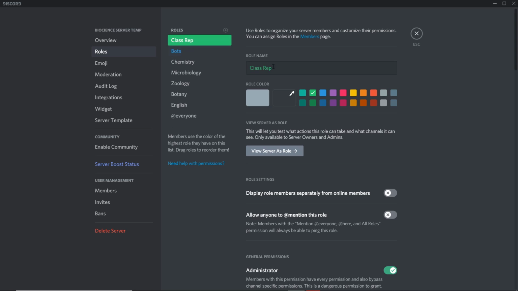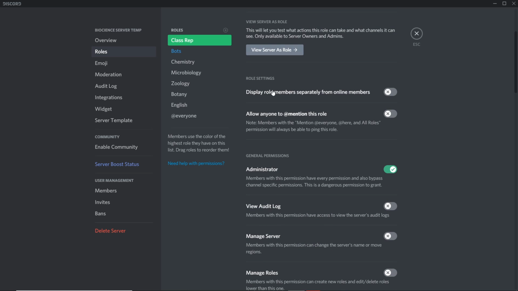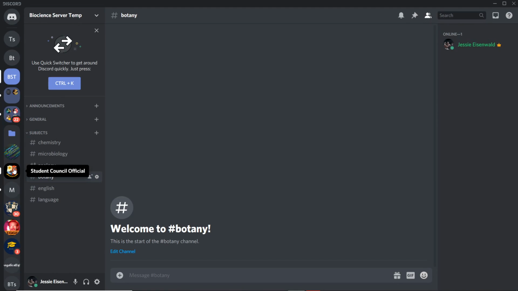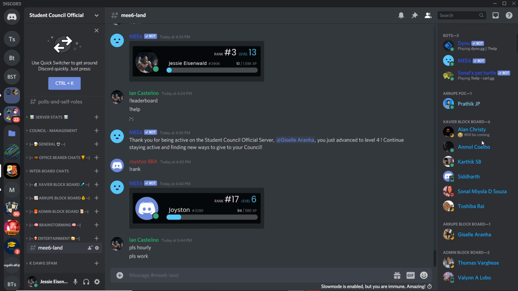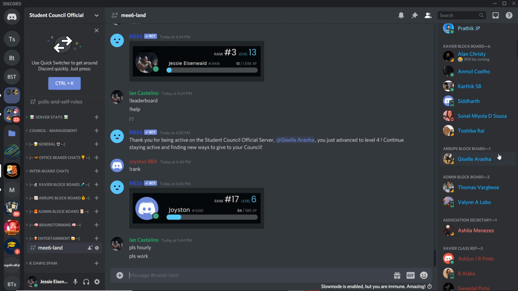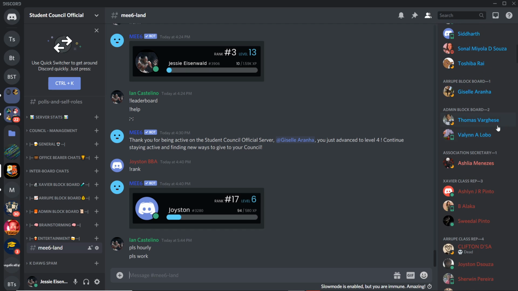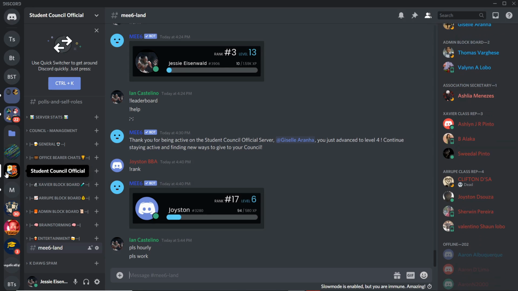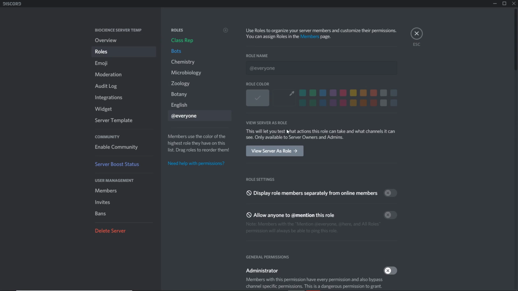Now I have the class rep role. You have a role setting: display role members separately from online members. What this specific setting does is, you see how it is here: Vice President Aparna Prashant, Joint Secretary Steve Shaji. You have Xavier Blockboard displayed on their own. Arupe Blockboard displayed on, well, currently there's only one member online. Admin Blockboard displayed on their own. Associate Secretary Xavier class. That's what that specific setting does.